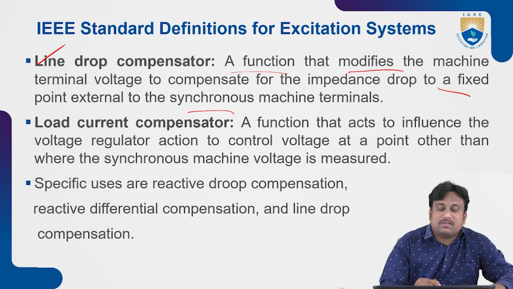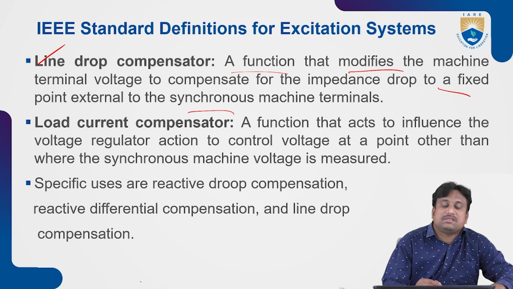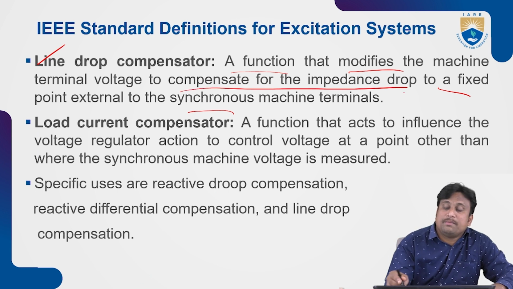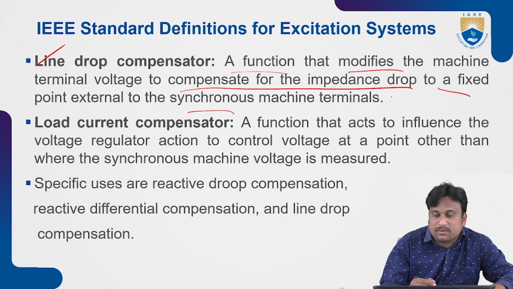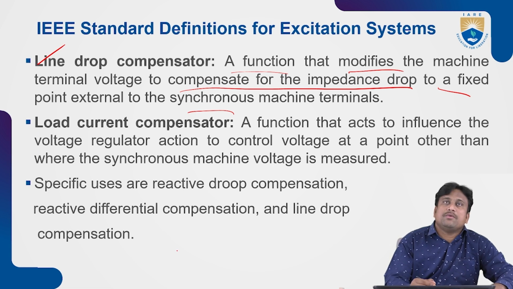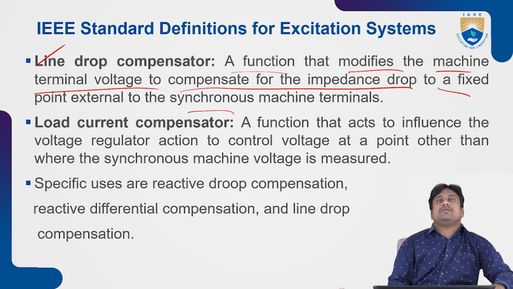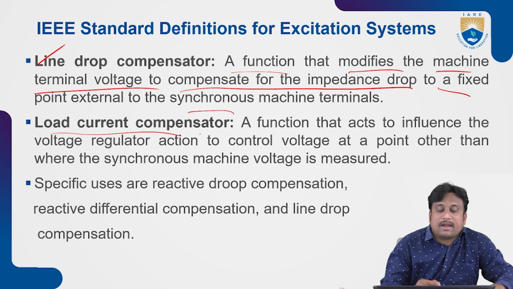That means it nullifies or changes the machine terminal voltage so as to compensate for the line drop. And coming to the load current compensator.